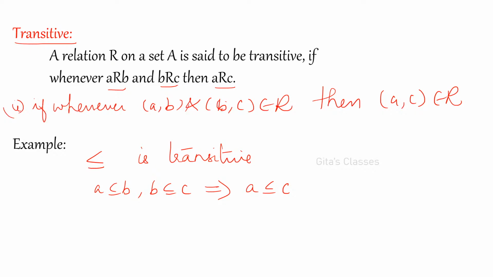A relation R on a set A is said to be transitive if A is related to B and B is related to C, then A is related to C.